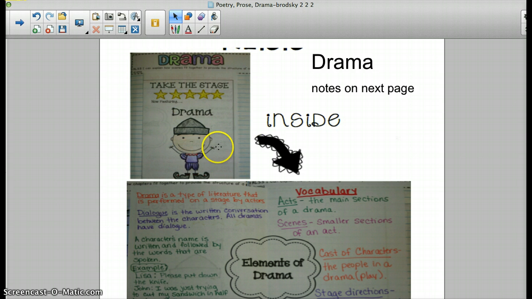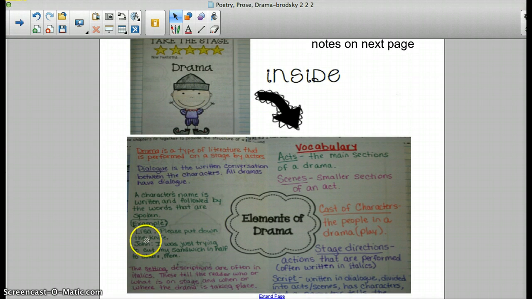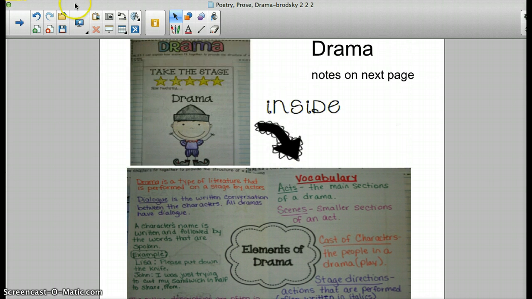You have a fold-out that I treat more like a script that you might open up, and then we're going to write in all those lists of vocabulary that I gave you. Remembering that drama, dialogue, setting, stage direction, script, characters, scenes, acts are all specific to plays.